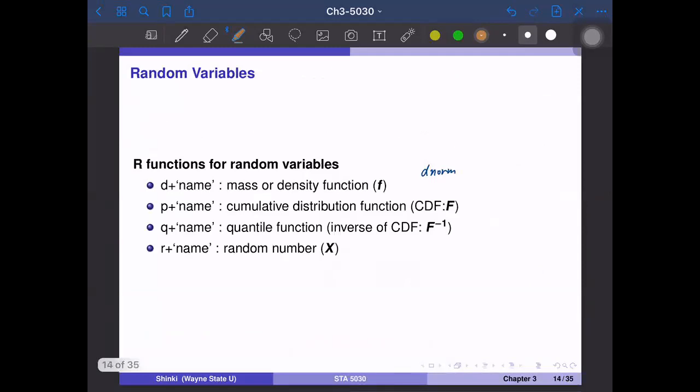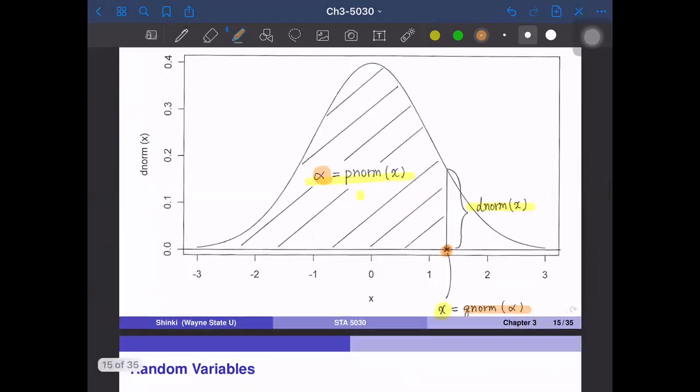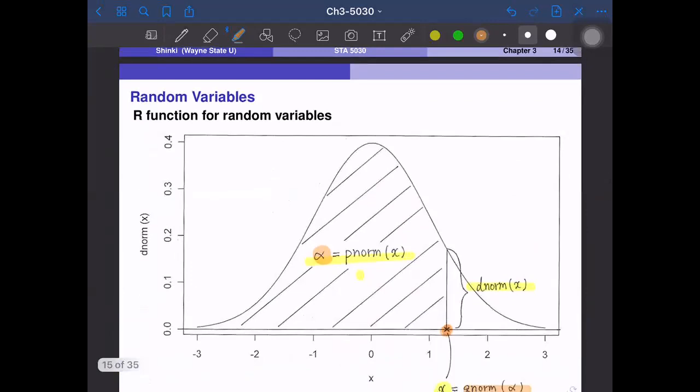And the fourth function is r plus the name. This generates random numbers from this distribution. If this is the density function, then random numbers typically range from -2 to 2. So if we type rnorm of 10, we get random numbers between these two numbers, for example negative 1.5, 0.2, positive 0.7, negative 0.9, and so on.